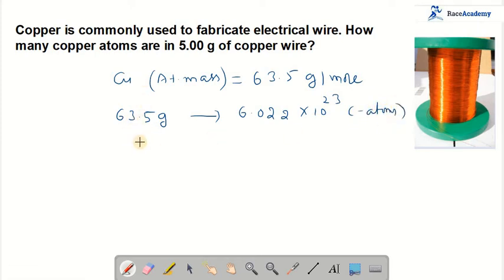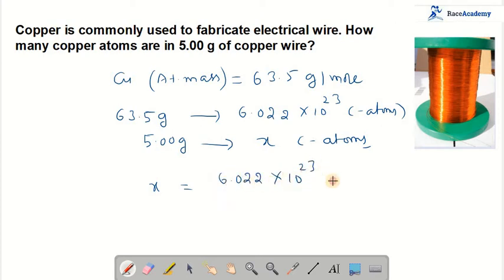But in the question they have given 5.00 grams of copper. In this we have to find the number of copper atoms, assume X atoms. So what is X here? X is equal to 6.022 into 10 power 23 into 5 divided by 63.5. Let us see the simplification.